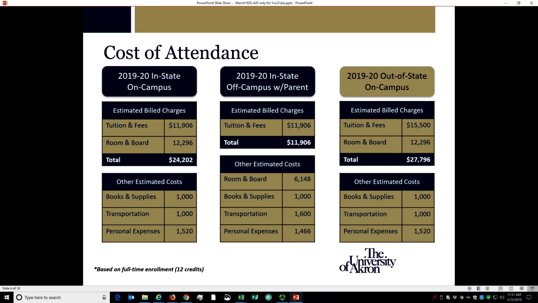The on-campus examples include estimates for on-campus housing and a meal plan. These figures are estimates only. Your student's actual room and meal plan charges will be based on the housing assignment and selected meal plan. For room and meal plan options, review the details on the Residence Life website at uakron.edu.